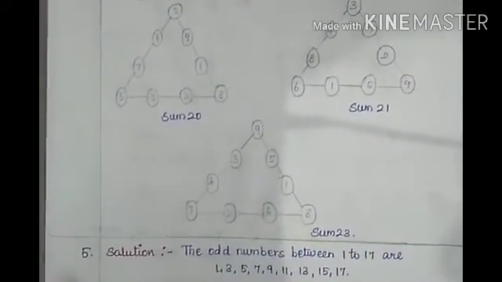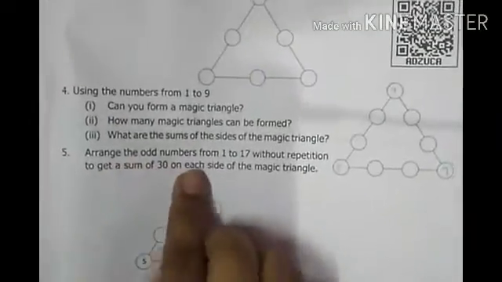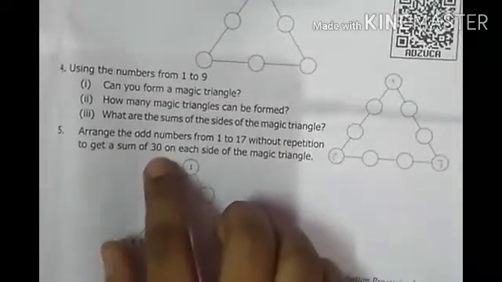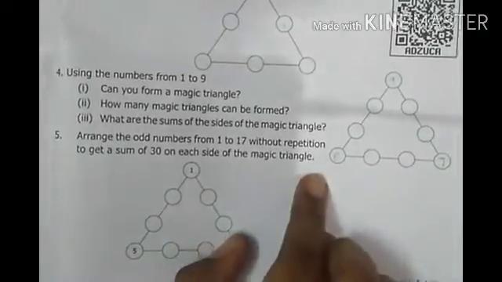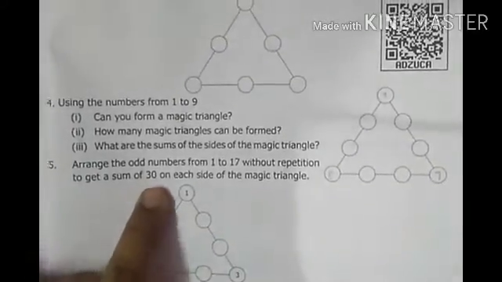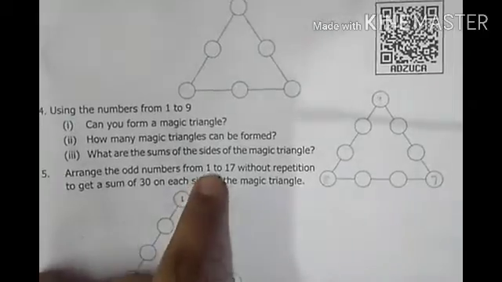Okay, now we will see the fifth question. So what is the fifth question? See this: arrange the odd numbers from 1 to 17 without repetition to get a sum of 30 on each side of the magic triangle. Okay, so we'll be having the numbers 1 to 17. We need to get 30 as a sum number. So this is condition number 1, that is we have to take the numbers from 1 to 17.